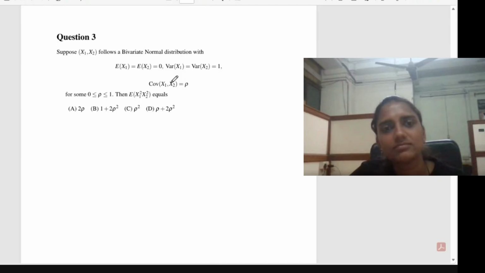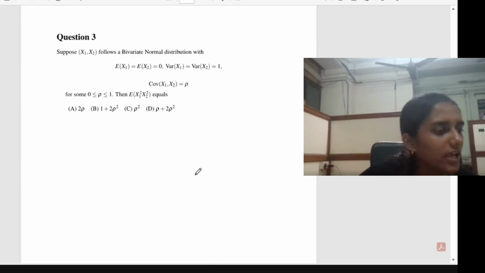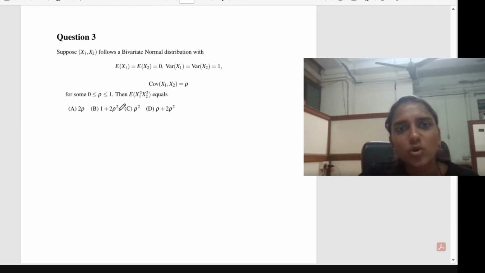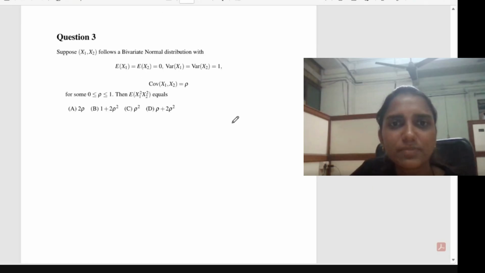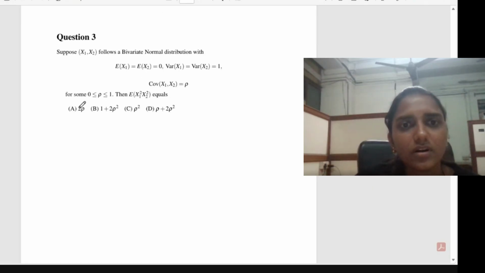Any idea? So we can do this problem in different ways. First of all, I will mention some results related to the bivariate normal distribution, connecting the correlation coefficient and the expectation and variance. Okay.